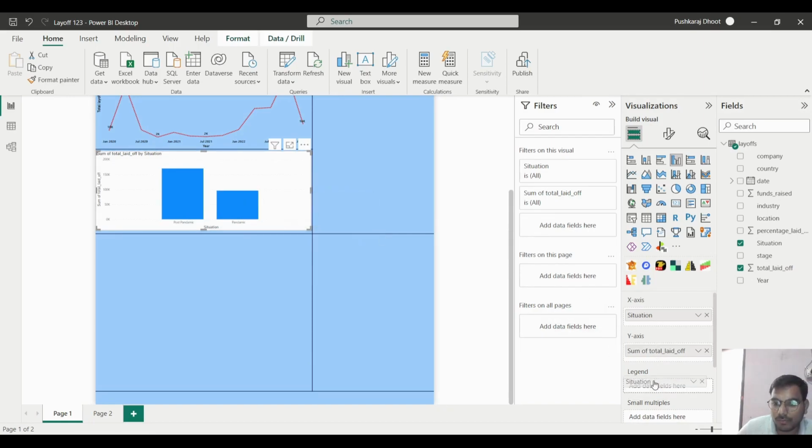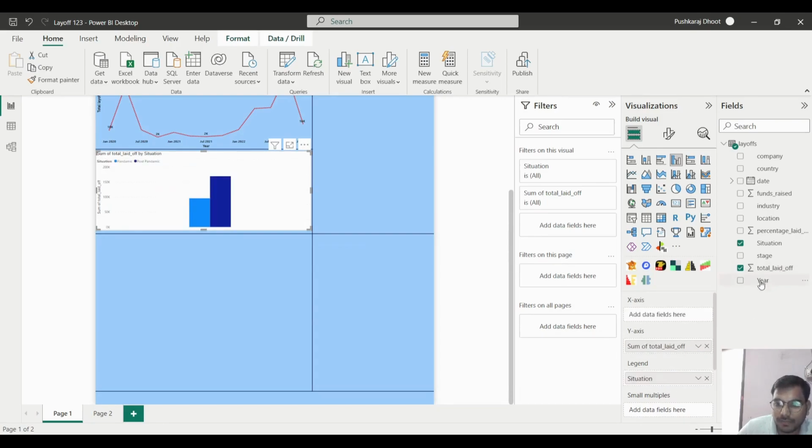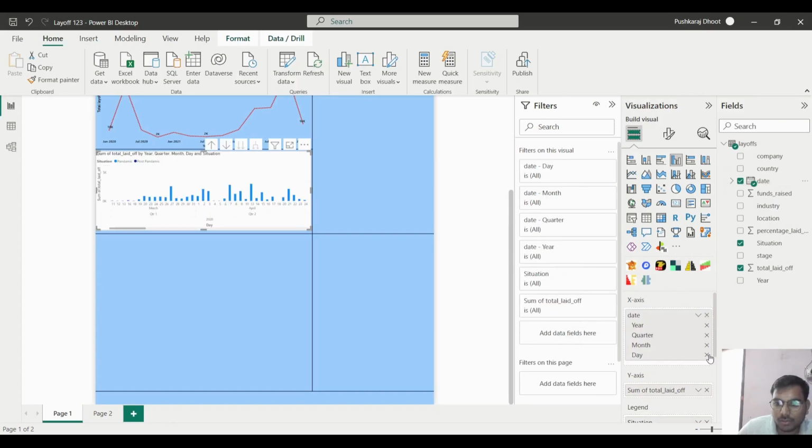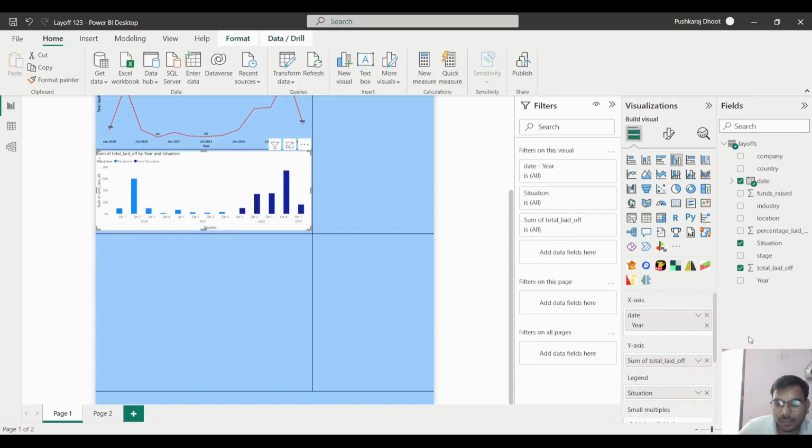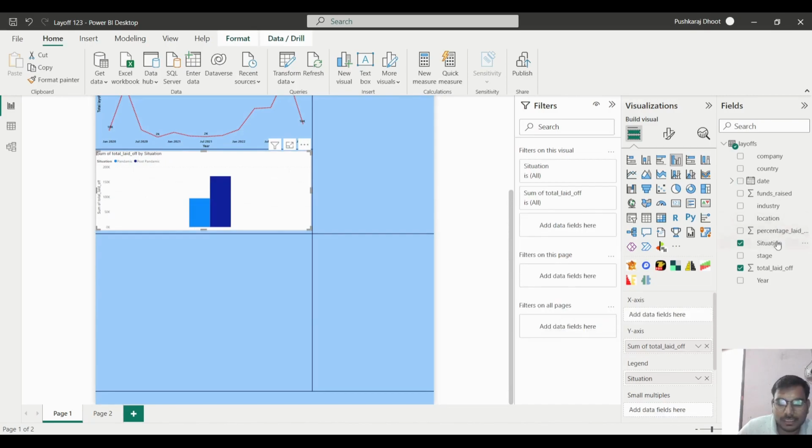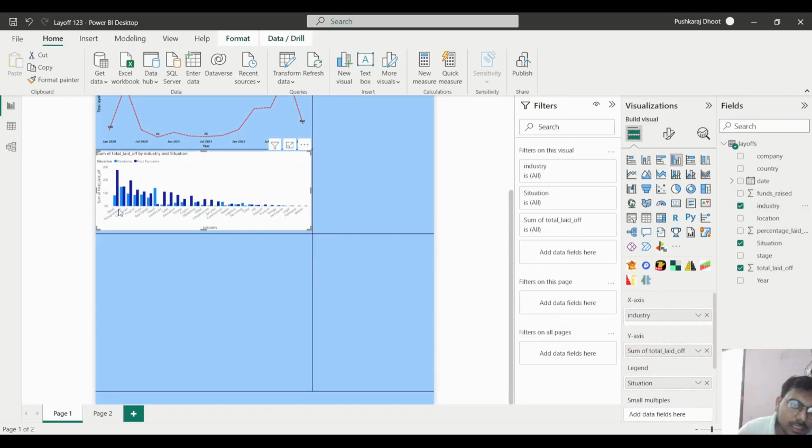So what we can do, we will put this one into the legend and we will take the date column, but in the date also we don't require the day, month and quarter. So here you can see with the help of year also you can show. Otherwise you can do it like this also, we can take it with the industry also. So here we will take it with the industry. So here you can see in the retail industry how much layoff is there, in the transport industry, but it is not in sequence, correct?